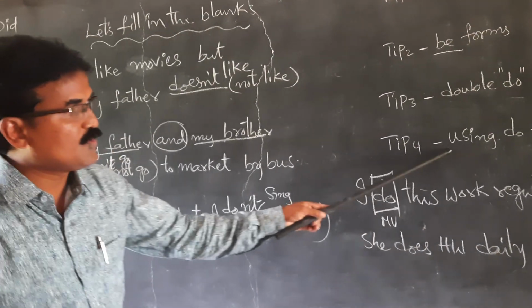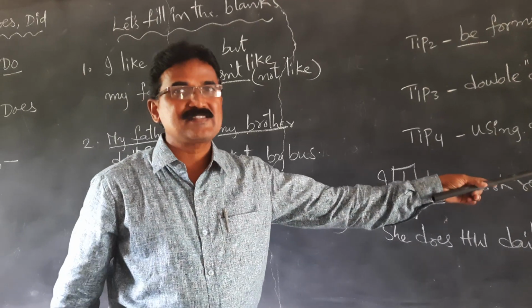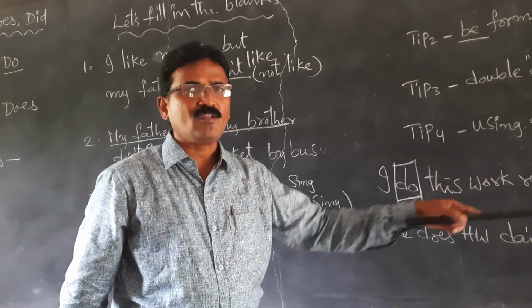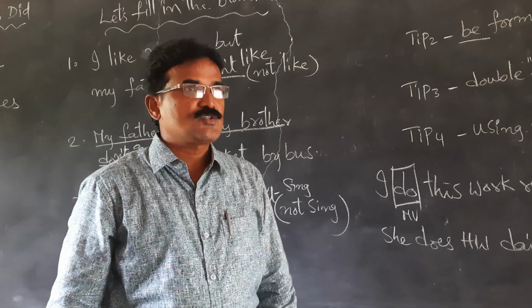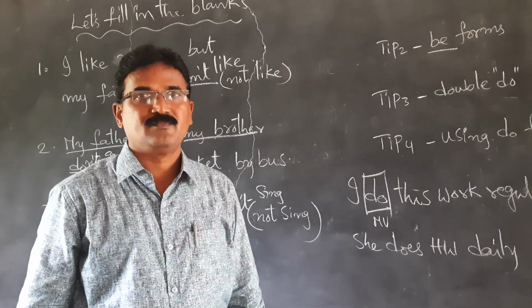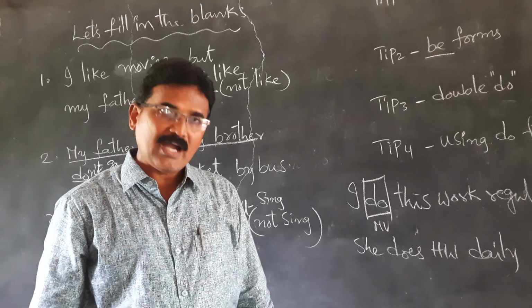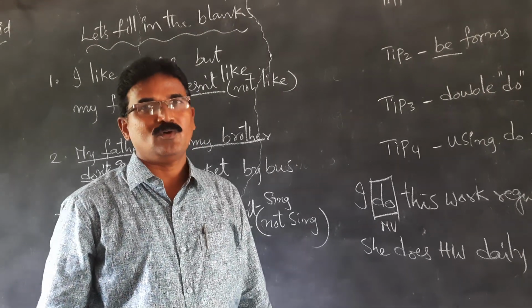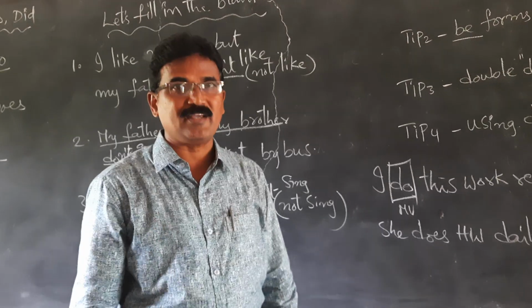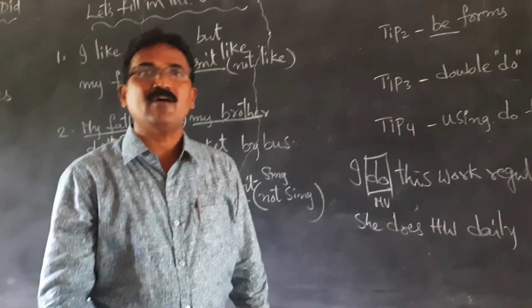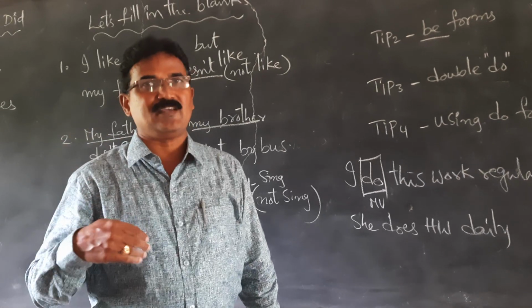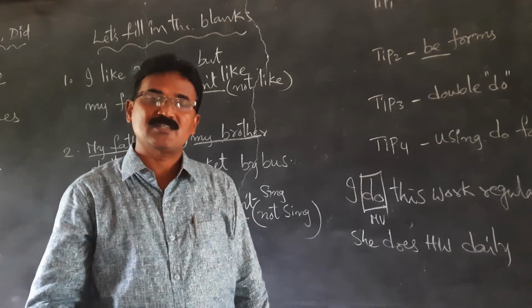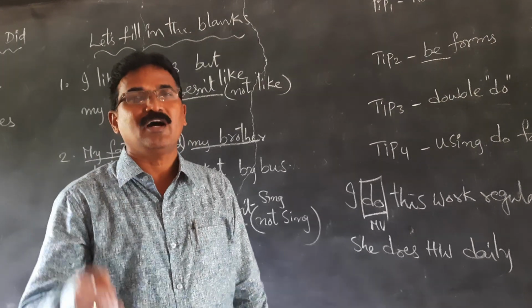So next, using do forms as emphasis. What is the emphasis? Do you have a car? Yes, I have a car. No, you are lying. If you say no, you are lying. That means no, I do have a car. That means I want you to believe what I say. I do have a car. That means I am really saying that I have a car.